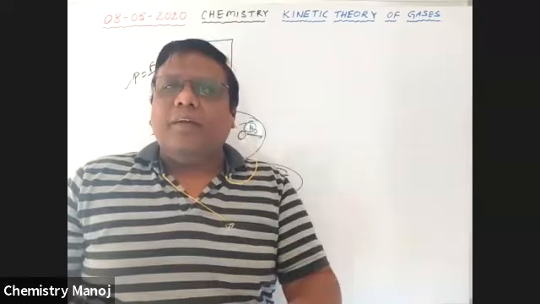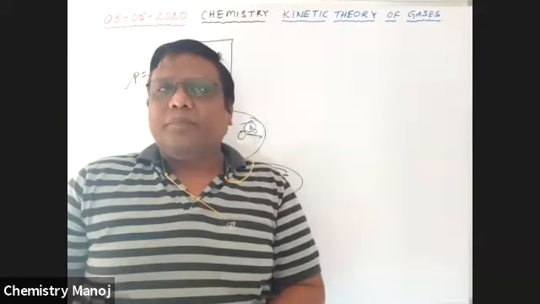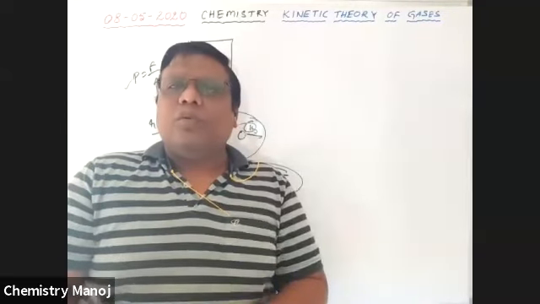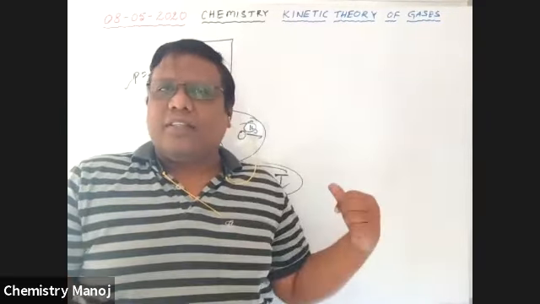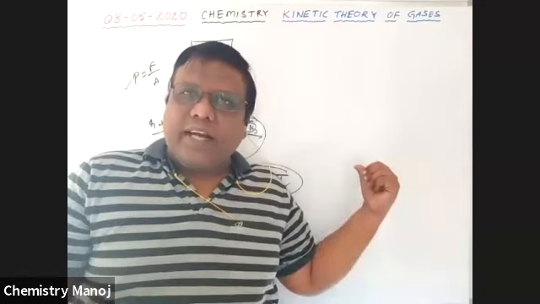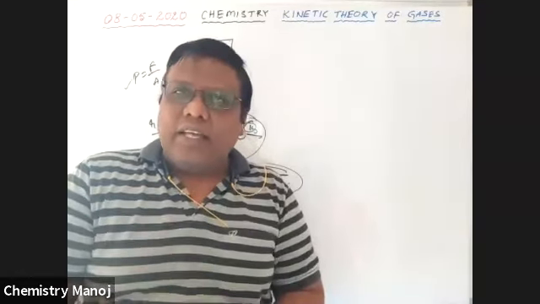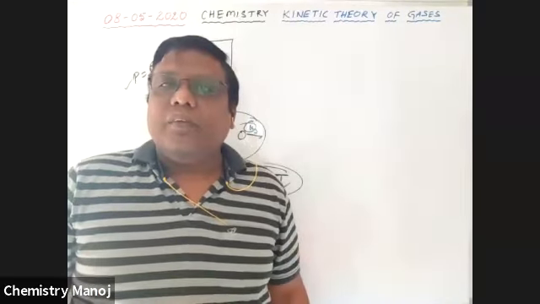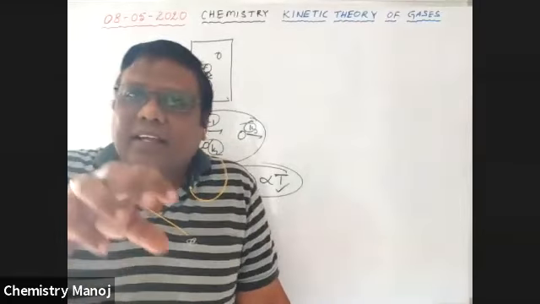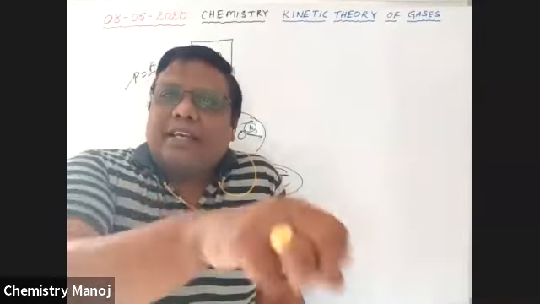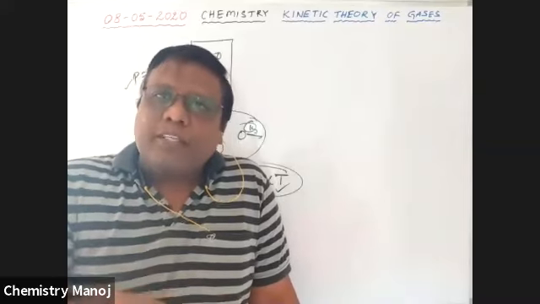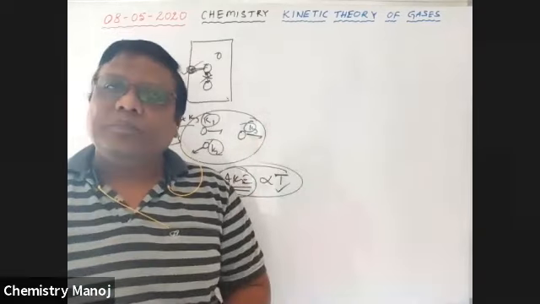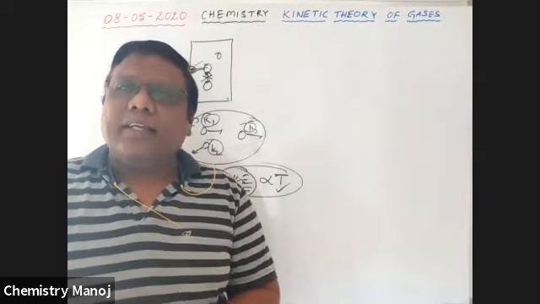Those were given by Maxwell and Boltzmann. All these points are assumptions. Those gases which obey the postulates of this kinetic theory of gases are called ideal gases. So what are ideal gases? Ideal gases are those gases which obey the gas laws, or which obey PV equals nRT, or which obey these postulates.